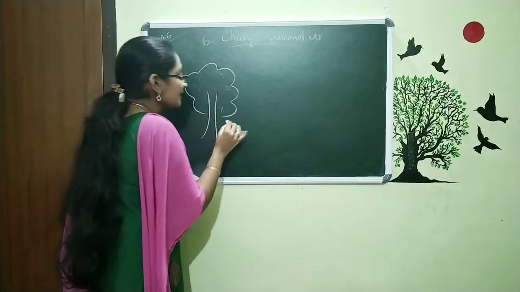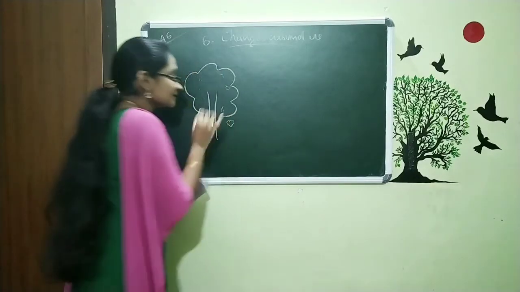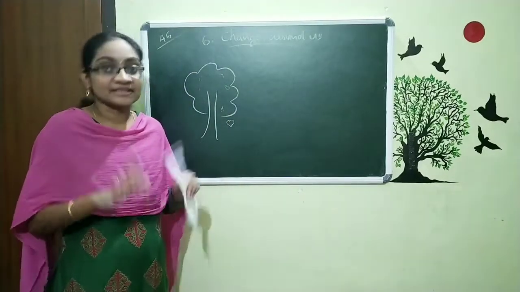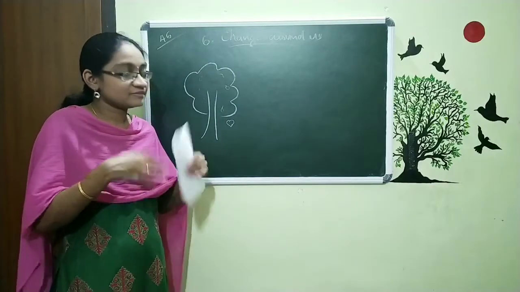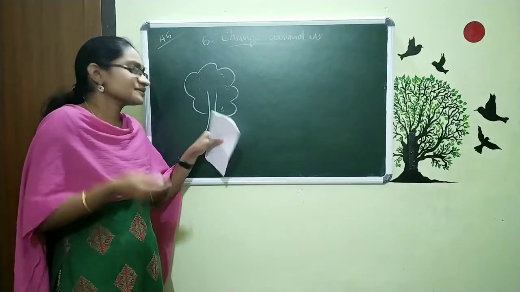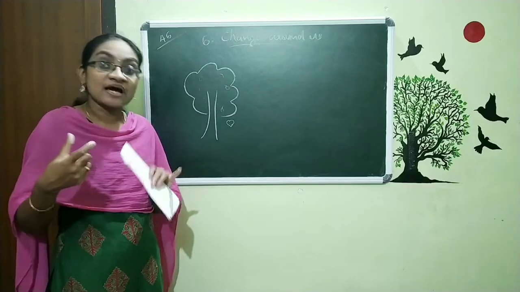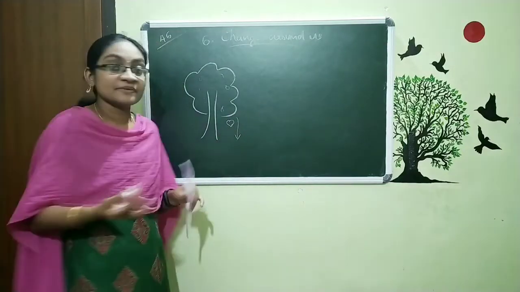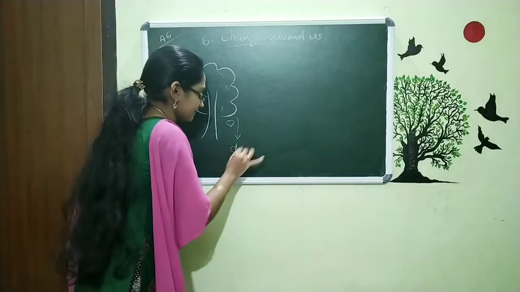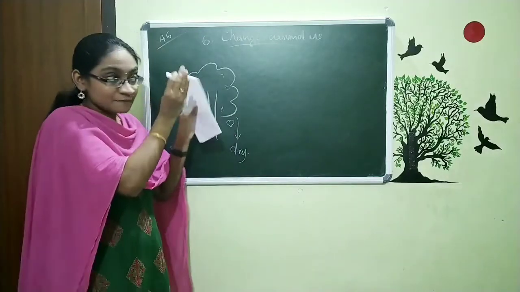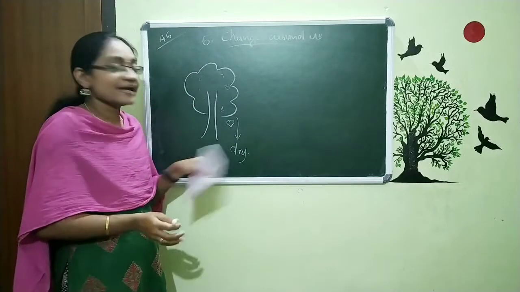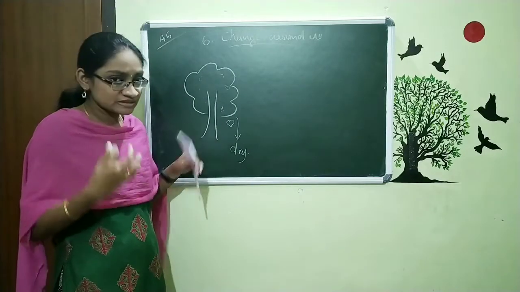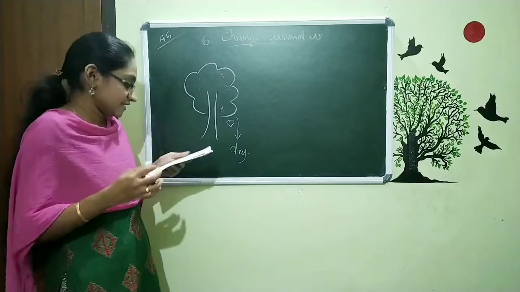At first a leaf is pale green. Then after some days this turns into dark green, and then after it falls, it gets dry. So from this pale green leaf to this dry leaf, it is also a type of change.